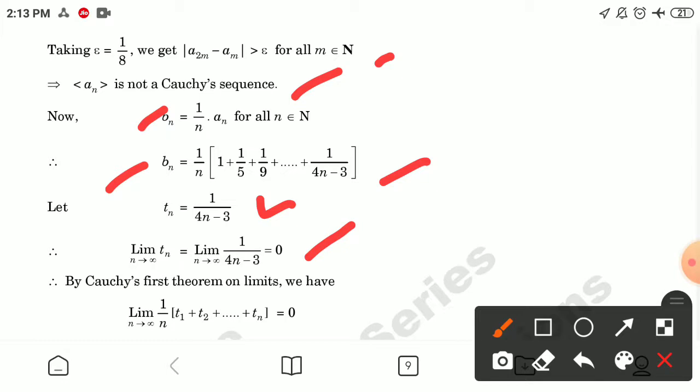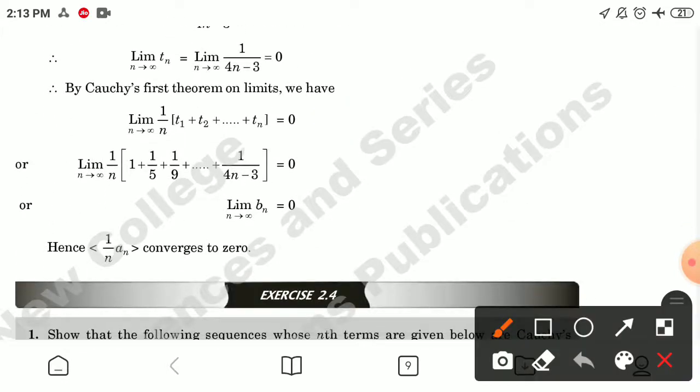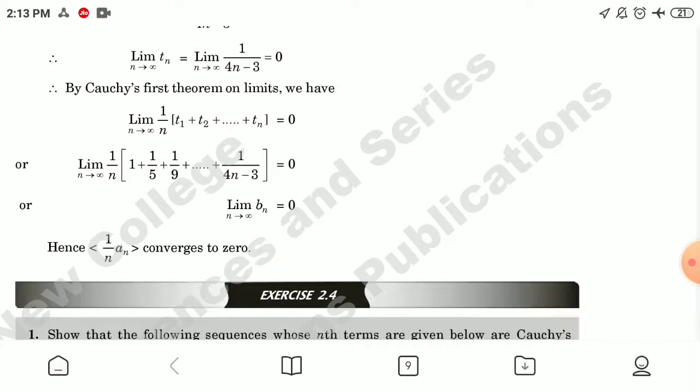Therefore by Cauchy's first theorem on limits, the limit of 1 by n times (t1 plus t2 plus ... plus tn) will be equal to 0, and therefore the limiting value of bn is 0. Hence bn, which is 1 by n times an, converges to 0.